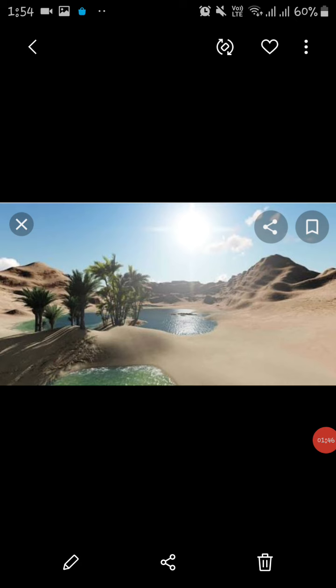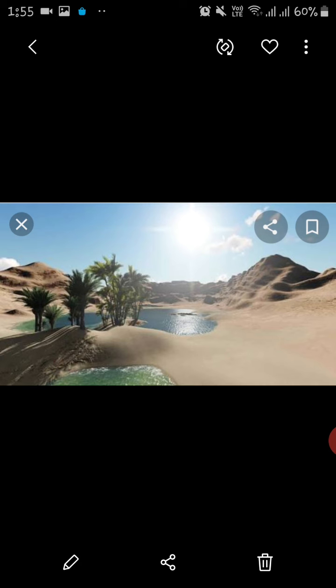In some places in the desert, water can be found. Now, what are these places where water is found in the desert? Yes, these places are known as oases. Oases are small water pools. As you can see in the picture, a very small pool of water where there are some bushes and trees around it. So, oases are small water pools that spring up at some places in the desert, not at all places, but at few places.